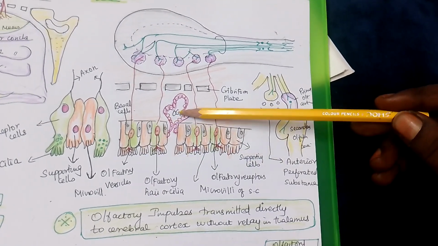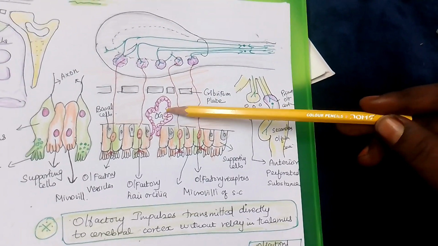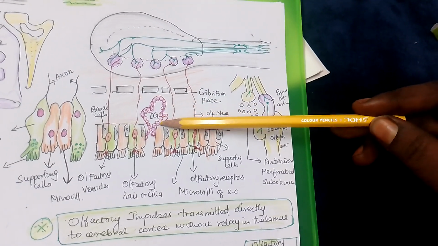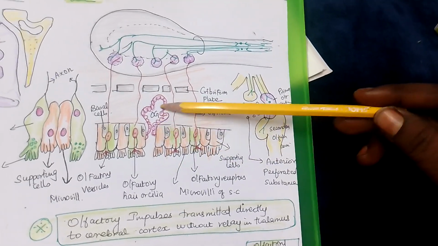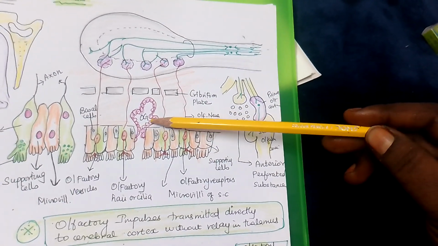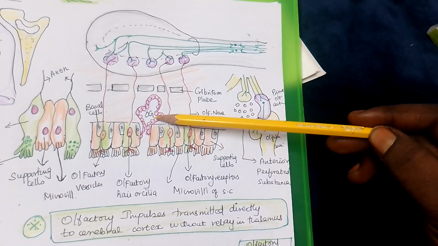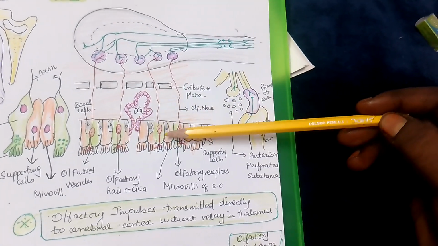This is called the olfactory glands, which are secreting the substance called the mucus. So this olfactory mucus is being secreted, like the Bowman gland, which is also present near the supporting cell. So this is secreting this one.